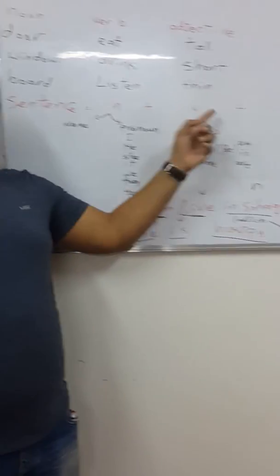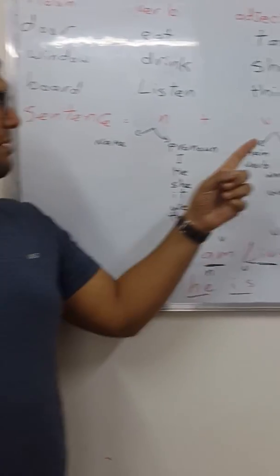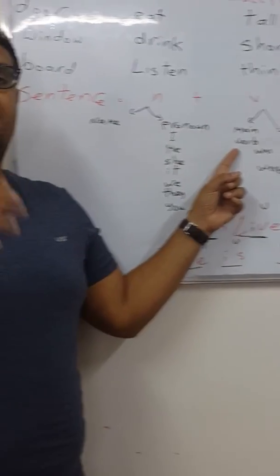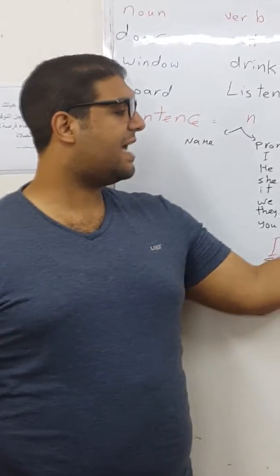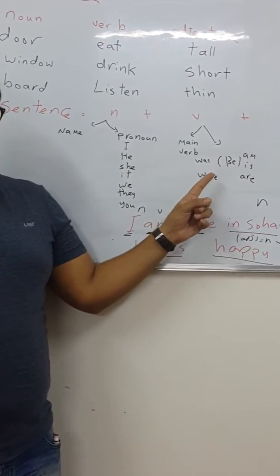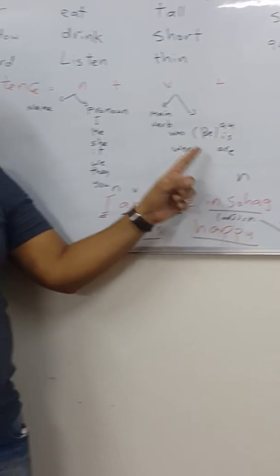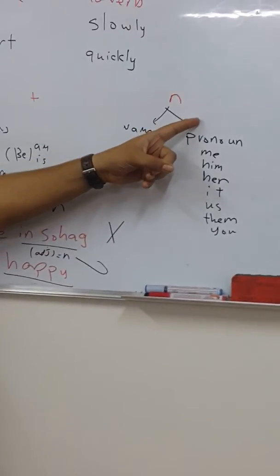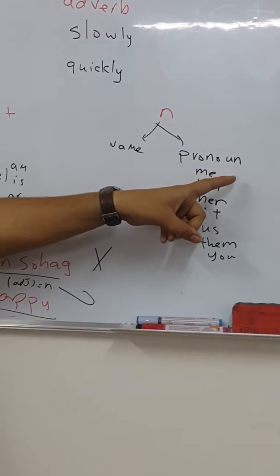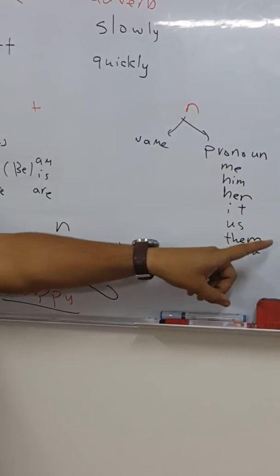After that, a verb. How many verbs do I need in my sentence? Only one verb. For example, maybe a main verb, eat, listen, drink, love, hate, think, or verb to be: am, is, are, was, were. So I need only one verb, main verb or verb to be. Okay? And after that, I need another noun, which is also a name or a pronoun. That's what we call an object pronoun: me, him, her, it, us, them, you.